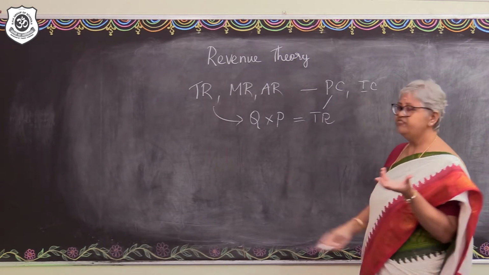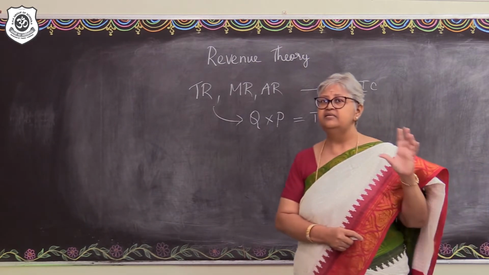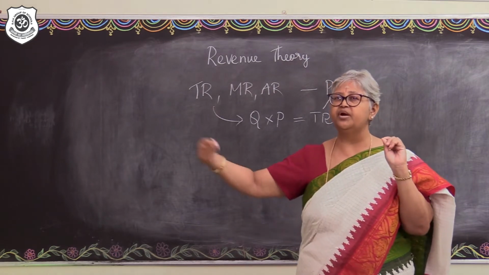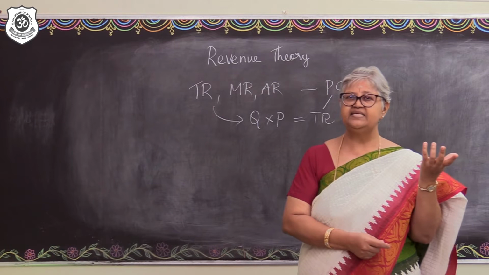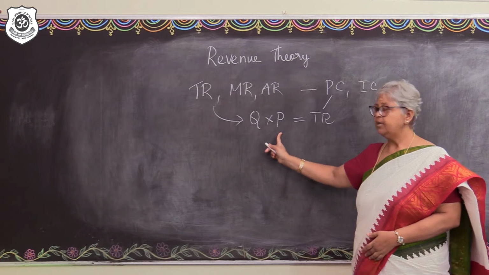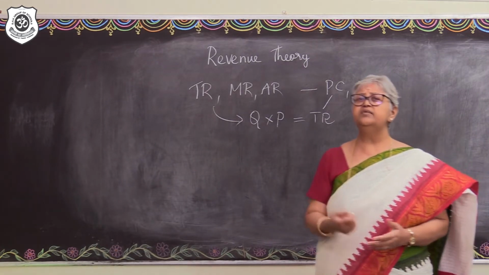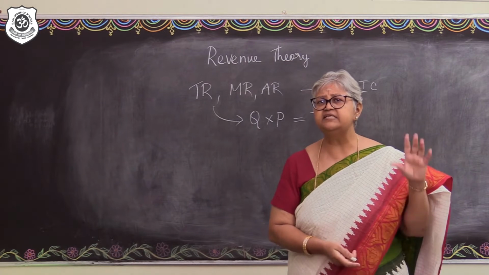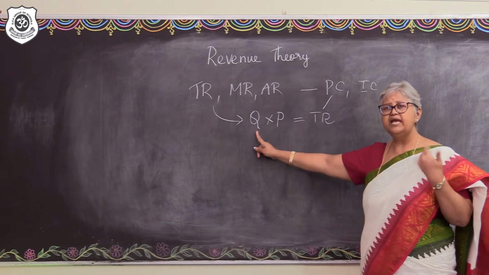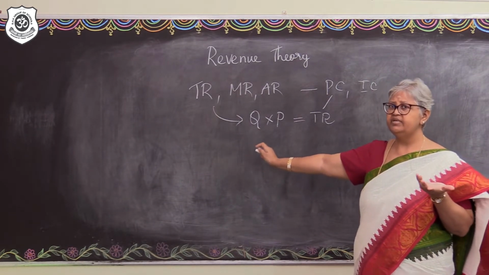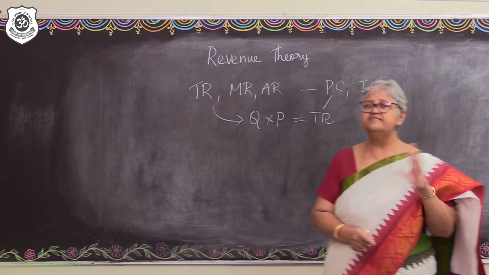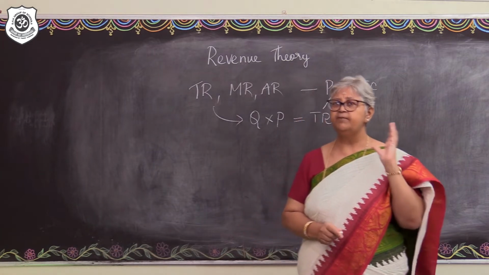And in a perfectly competitive market, price remains the same. What did I tell you? At the same price, more and more can be sold. So, when price is going to remain the same, the only option for the entrepreneur to maximize the total revenue will be to produce more output and sell more output. So let's understand how the total revenue behaves in the perfectly competitive market.